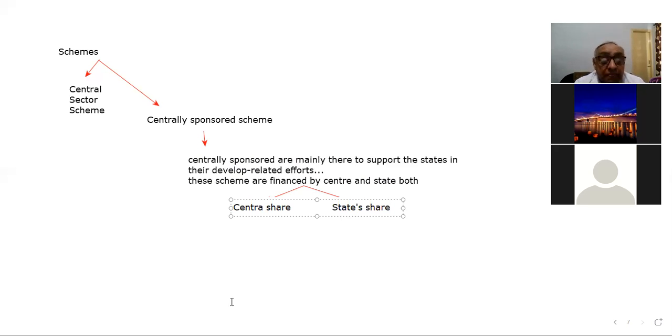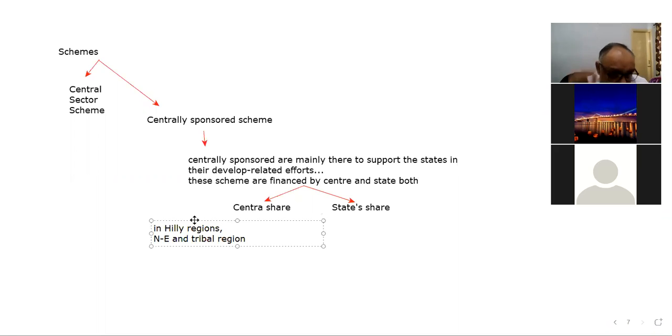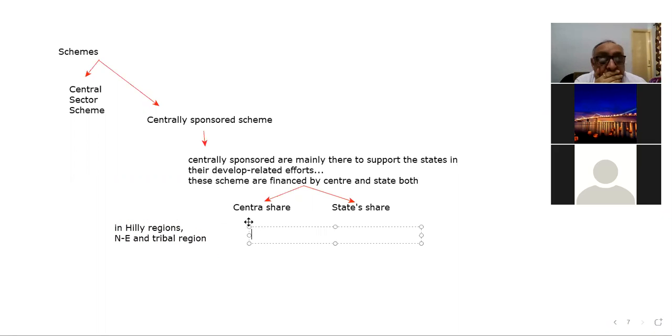As far as the central share is concerned, first of all let me tell you that in hilly regions, Northeast India, and mostly in tribal regions, or those states where the tribal population is very high, in such states mostly the center contributes 90% and the state has to contribute 10% in such schemes. Mostly, this is the general rule, right?